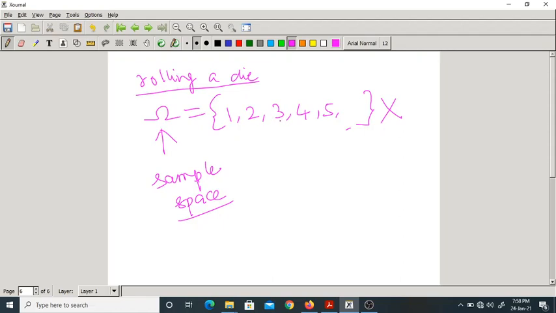Even though all the elements are unique, if you roll a die you may get 6, but it is not in the sample space. That's why the elements of a sample space should be mutually exclusive and collectively exhaustive.